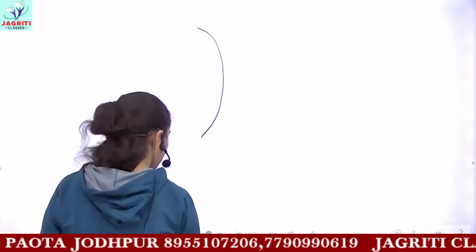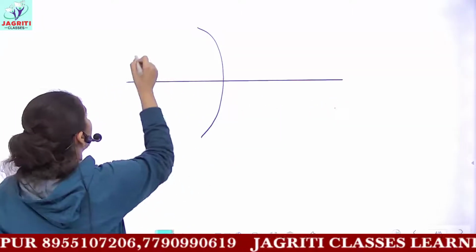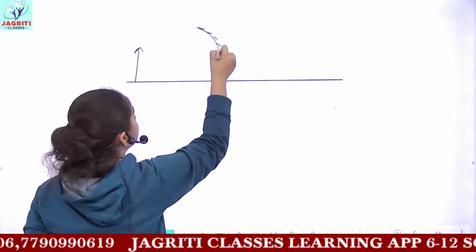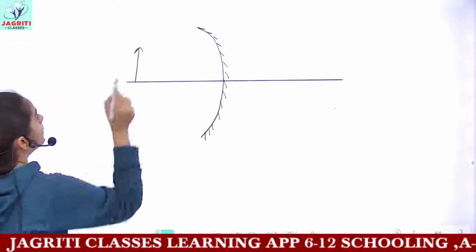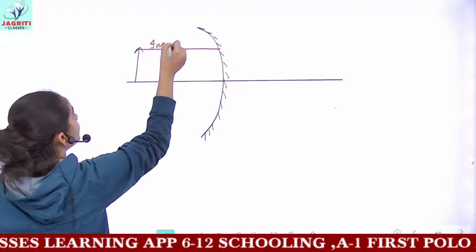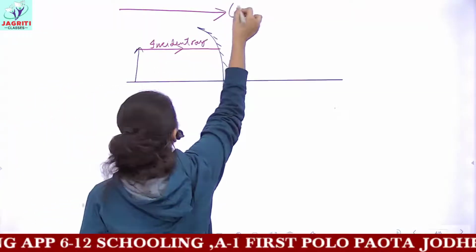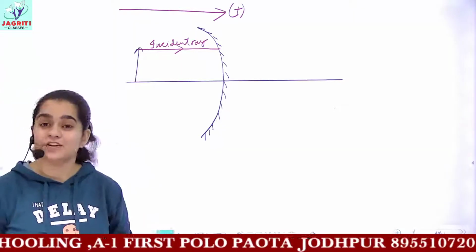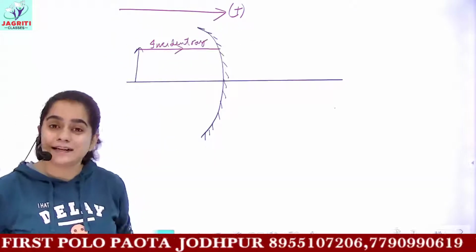This is the concave mirror. Then you have a principal axis here, okay? And this is the object which is present in front of the mirror. Next, the light rays will be coming from the object towards the mirror. So this would be the direction of the incident ray, and hence the direction of the incident ray is always considered to be positive. You can again see the diagram of sign convention which we have discussed. According to this, the direction of the incident ray is considered to be positive.